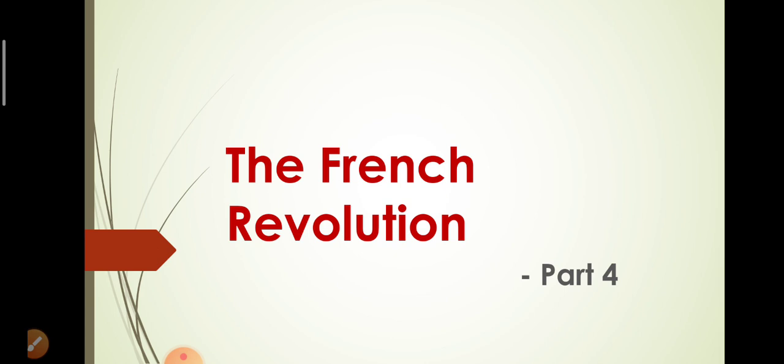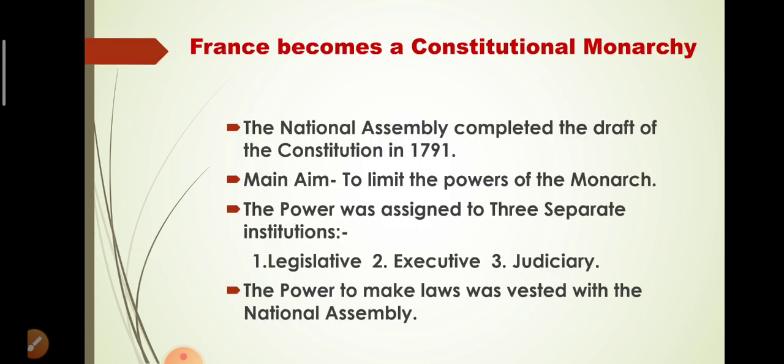outbreak of revolution. In today's class, we are going to discuss how France becomes a constitutional monarchy. By constitutional monarchy, we mean a form of monarchy that operates under some written or oral guidelines. By that we mean that we still have a king in France. We still had a king in France, but now that king was controlled by the guidelines. The guidelines told the king what he could do and what he could not.